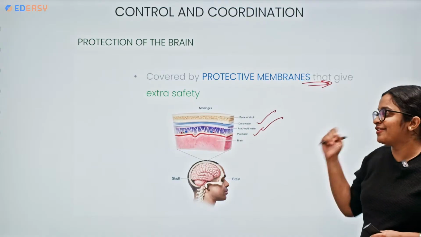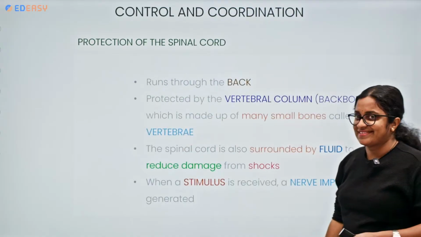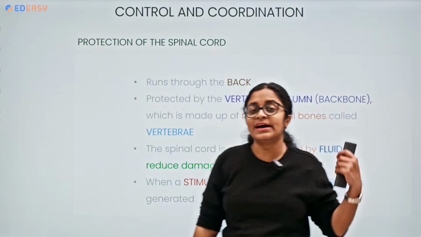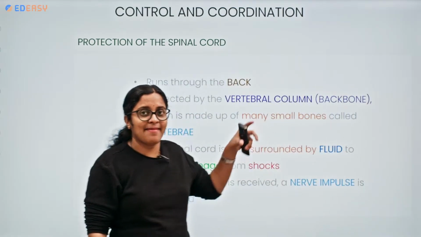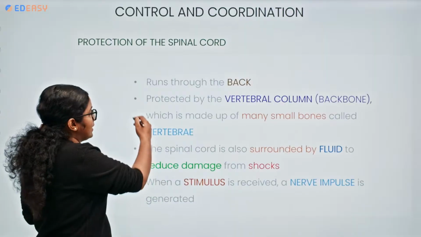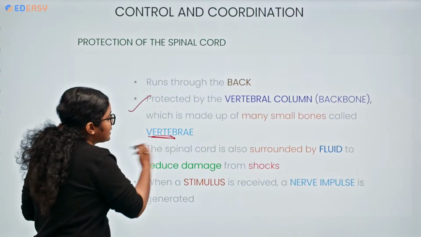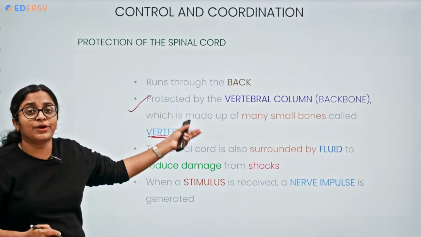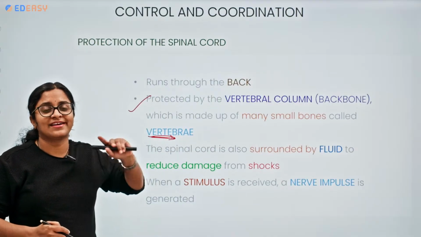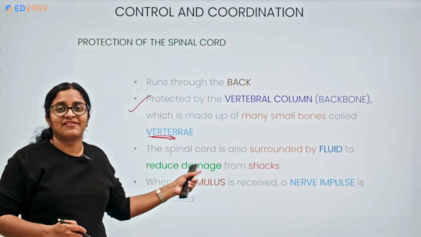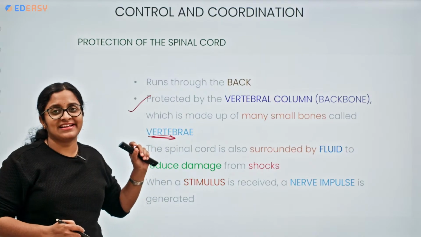And what about the spinal cord? We know it runs through the back region, embedded within the vertebral column, which is made of small bones, the vertebrae. They serve as protection for the spinal cord. For the brain, it is the skull. For the spinal cord, it is the vertebral column.